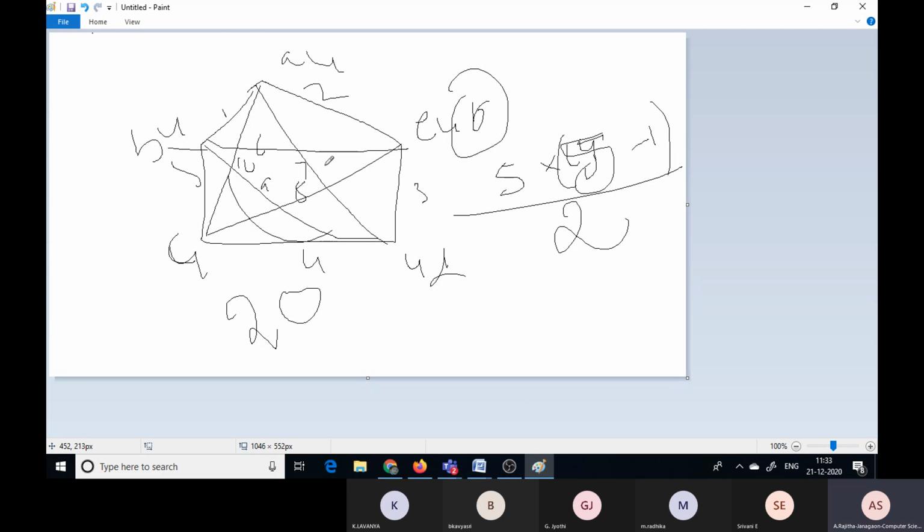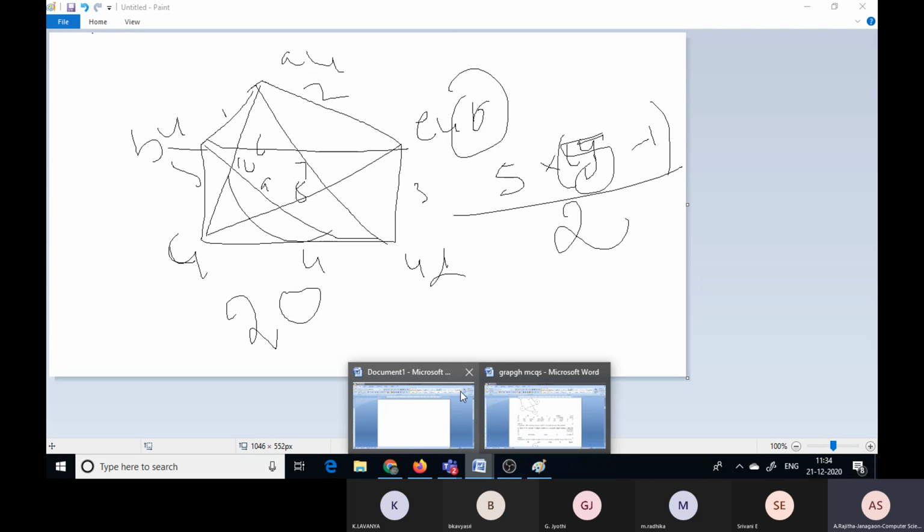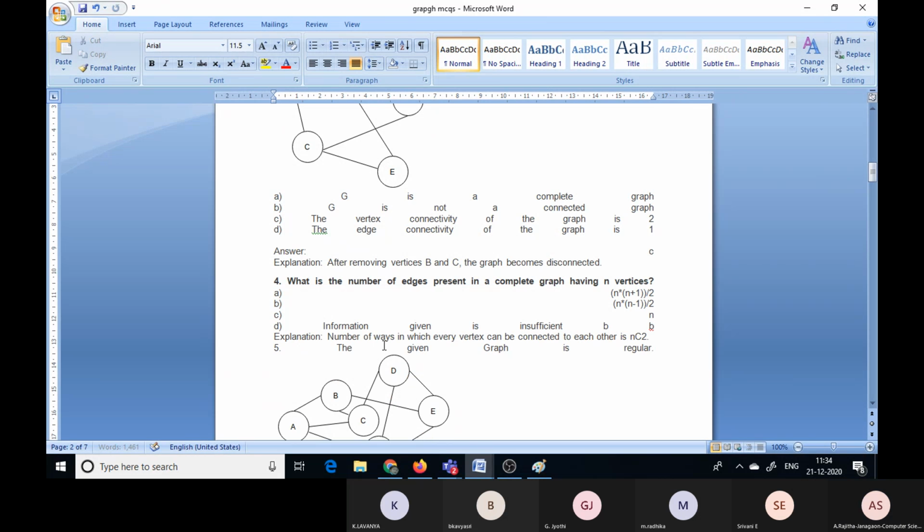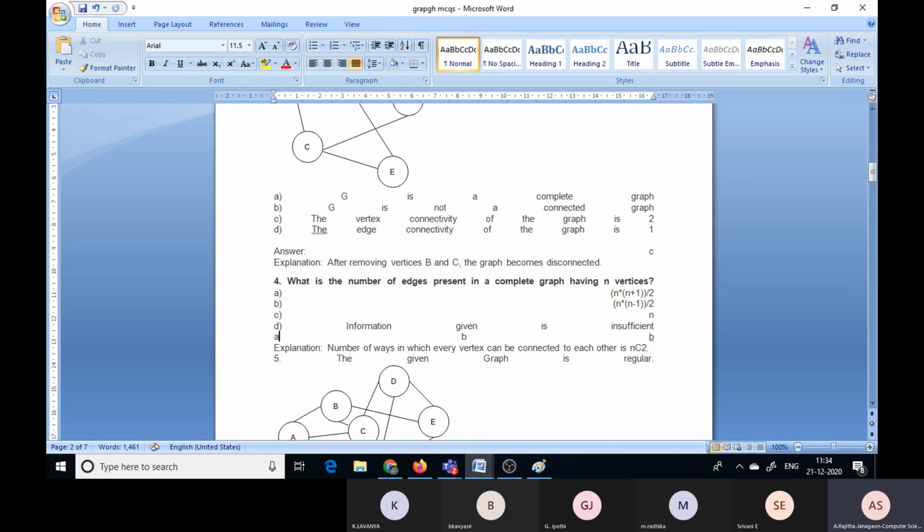Here also the sum of degrees is 20, but the concept is that this is an undirected graph, so A to B and B to A are both the same. So the answer is B.